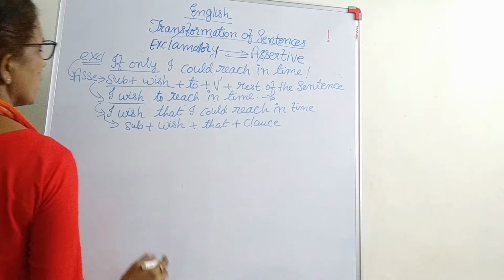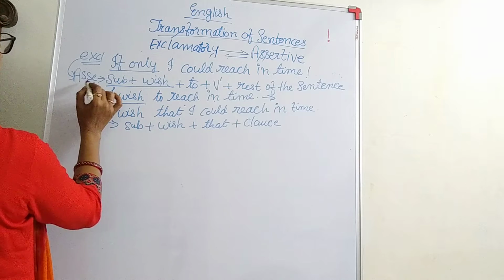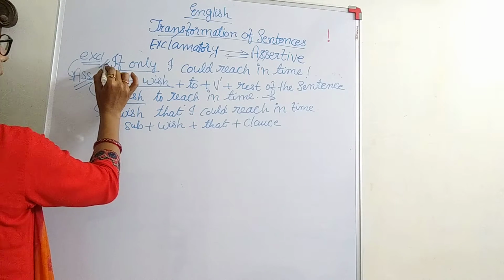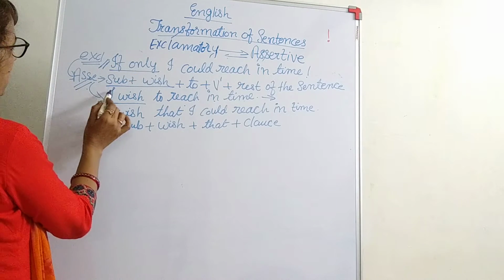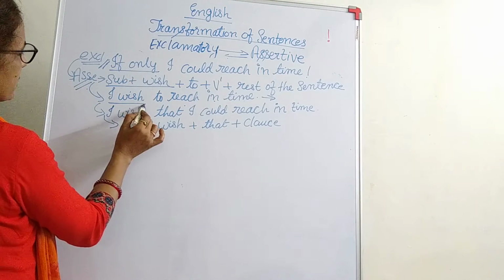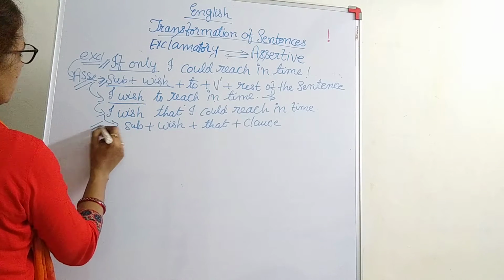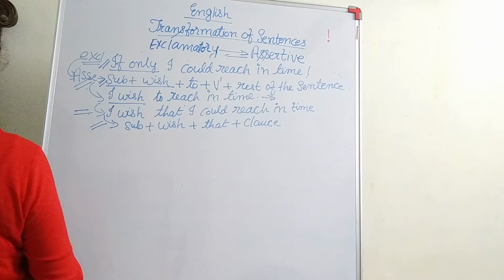Reach in time. I wish that I could reach in time. So this sentence, sorry, this is the exclamatory sentence, and an exclamatory sentence can be changed into assertive in both ways. This one could be one structure and the other one will be this structure. So both are applicable. Correct.